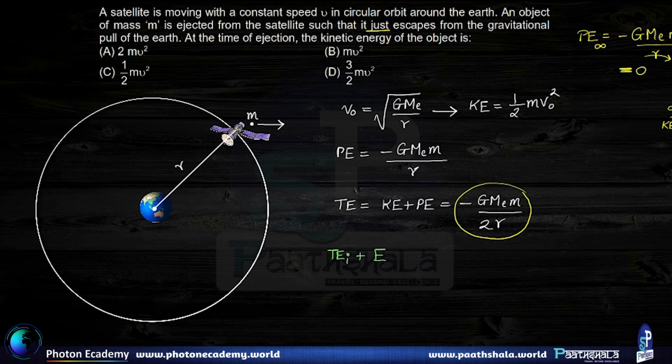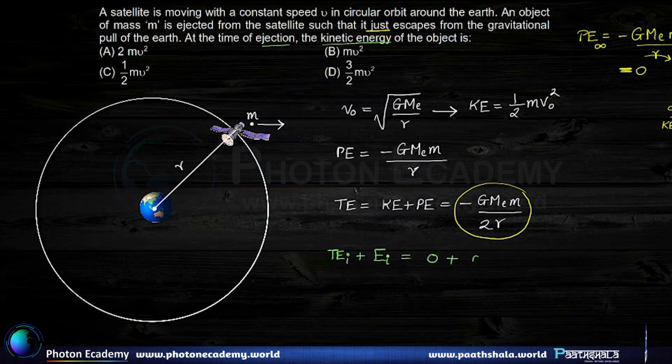That is the kinetic energy of the object at the time of ejection. Now this is going to give us the total energy, which at infinity is 0 plus 0. So minus G Me m upon 2r will be equal to minus E imparted.